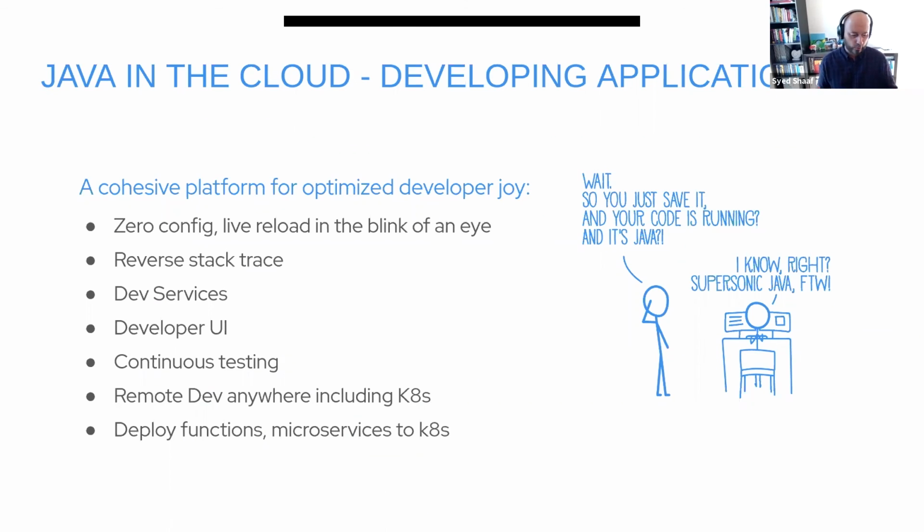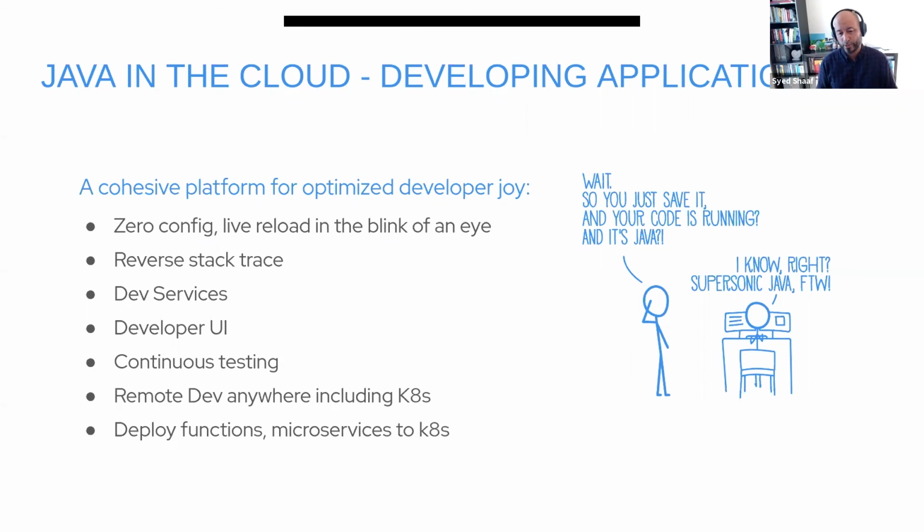It understands how you're doing things. If you make errors, it shows you those reverse stacks even on, let's say, a UI. The dev services take care of, let's say you can have Postgres in the backend, Mongo, whatever databases, or OIDC, like Stuart also showed in his talk today. Dev services take care of you when you are developing, so you don't have to think about, hey, I need to plug in this, I need to start this container XYZ. It takes care of everything.